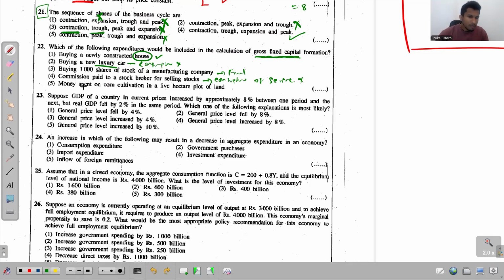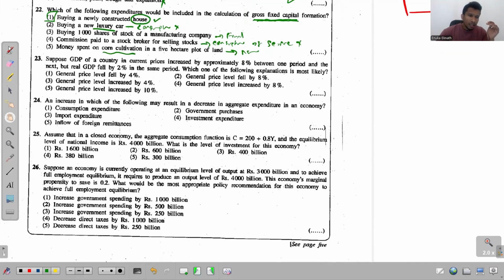And the fifth one, money spent on corn cultivation in a 5-hectare plot of land. See, corn cultivation is produced, but you can't keep it for more than 1 year. Obviously this is not a part of gross fixed capital formation. So the option you can choose here is the first one, buying a newly constructed house.